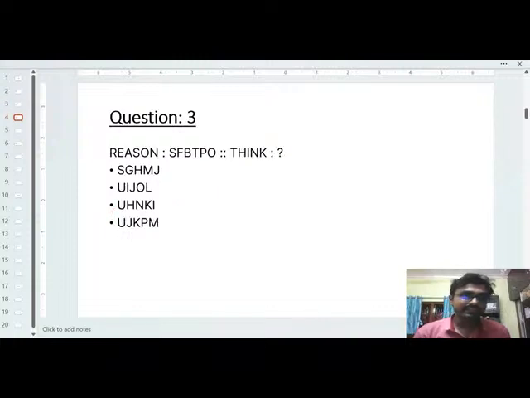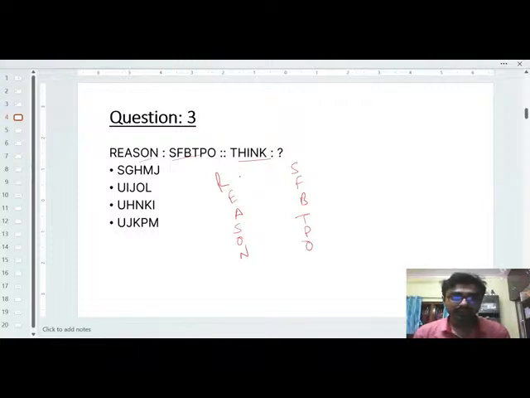Next is another interesting one. That is reason, SFBTPO, and think is what? So here you have to identify some relationship between reason and this. So how can you identify it? See, here I can write it. The options are F, B, T, P, U. So you can identify the relationship between them.